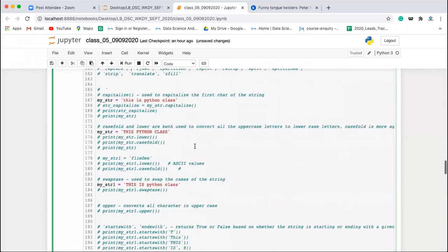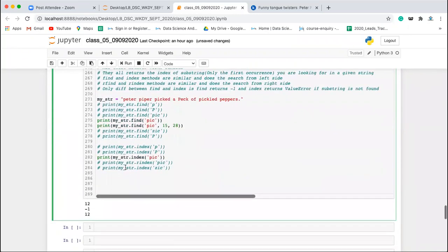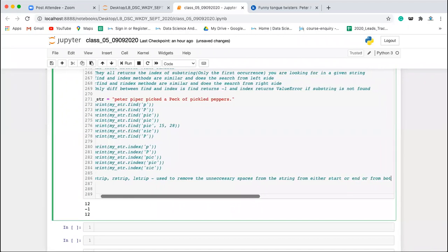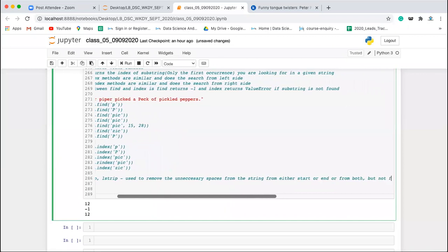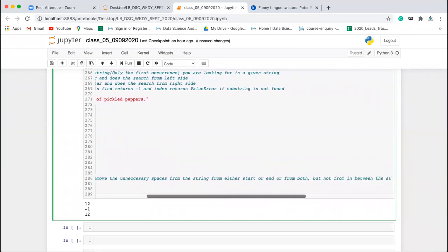Next we have strip, rstrip, and lstrip. The strip method is mainly used to remove the unnecessary spaces from a string, from either the start or end, or from both. But not from in between the string.